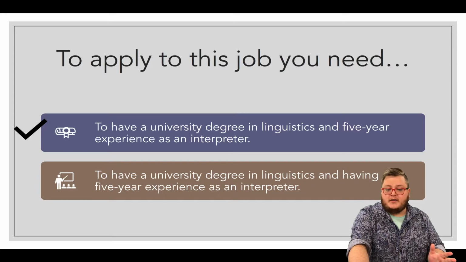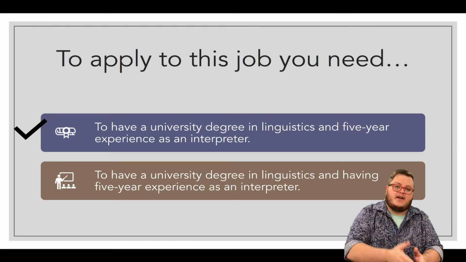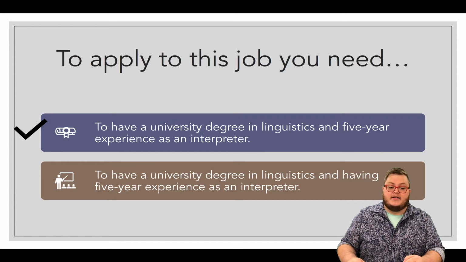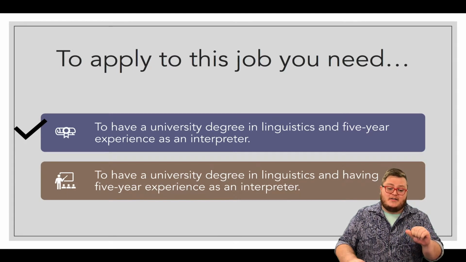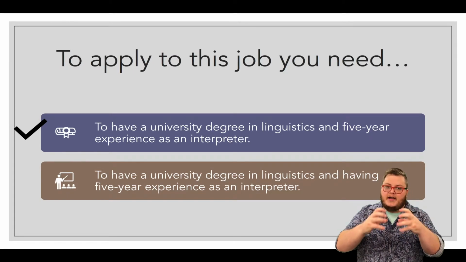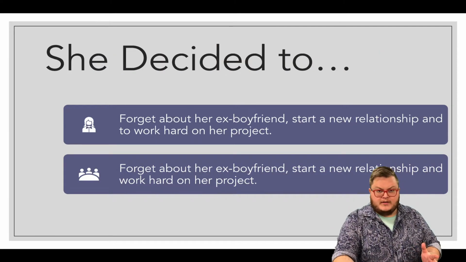It's the first one, because in the second part, I say "to have," and then I also have "having" after "and." So you're saying to have a university degree in linguistics and 5-year experience as an interpreter. It has a better, more concise flow, which makes it parallel. Let's look at another one.